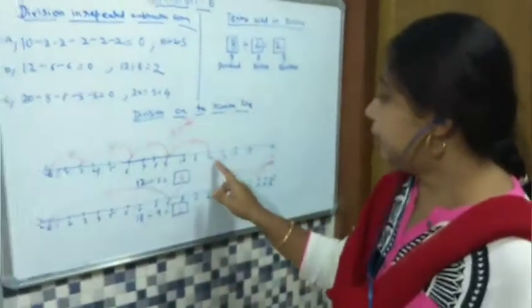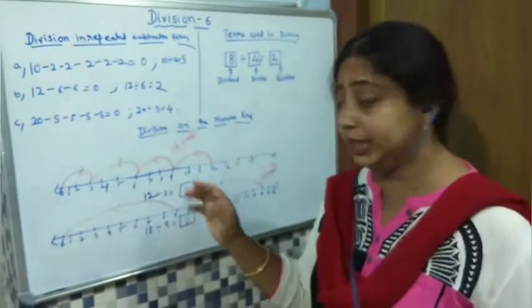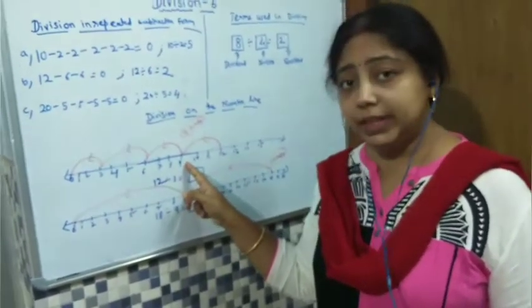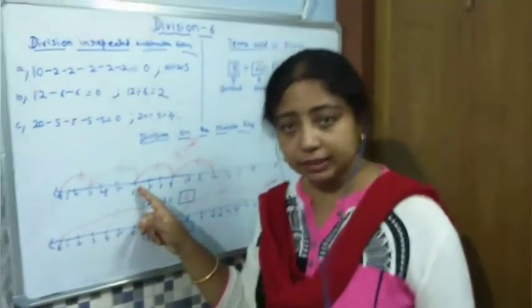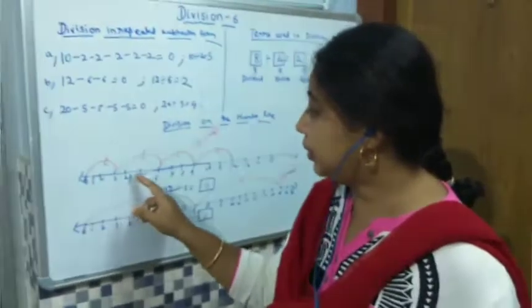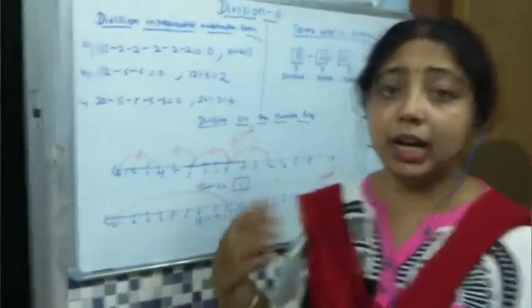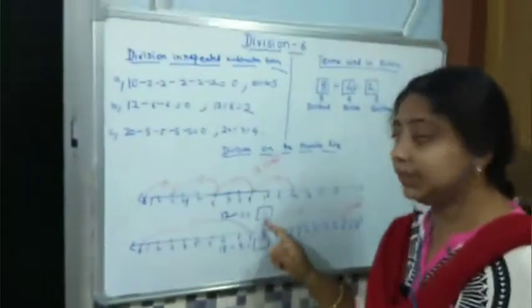So from 12 I subtract 3, so I will go back 3 numbers, 1, 2, 3, that is at 9 I reached. Again I will subtract 3, that means I will again go back 3 numbers. So 1, 2, 3, here 6 I have reached. Again 3 numbers, 1, 2, 3, that is near 3 I have reached. Again 3 numbers, at 0 I have reached. And how many times have I gone? 1, 2, 3, 4, 4 times. So the answer is 4.